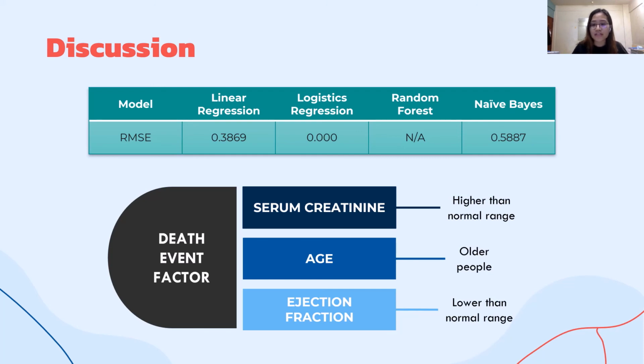The older the age, the higher the chances of death. The ejection fraction normal range is between 55 and 70%. The left ventricle is the heart's main pumping chamber. It pumps oxygen-rich blood up into your aorta to the rest of the body. A normal ejection fraction is about 50 to 70%, according to the American Heart Association. A borderline ejection fraction can range between 41 and 50%.